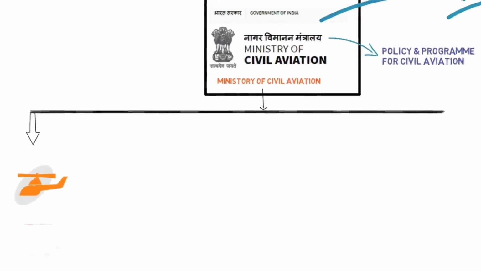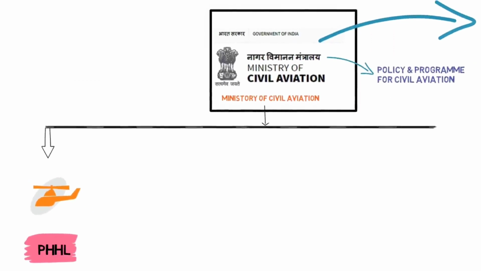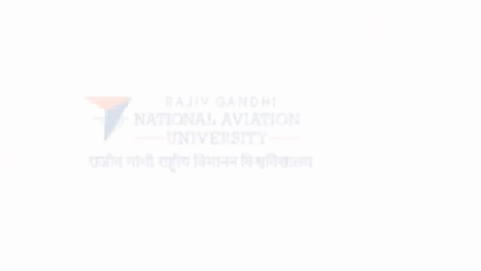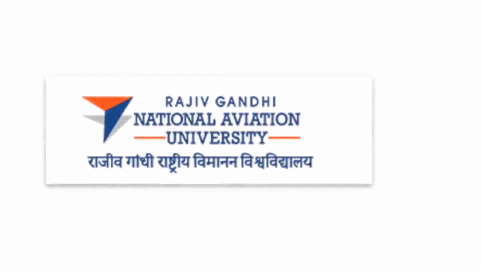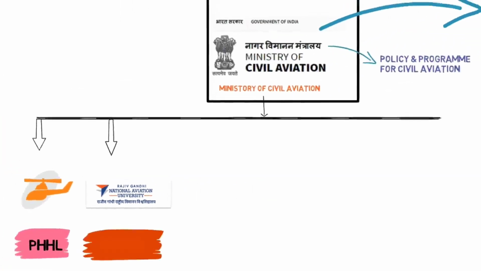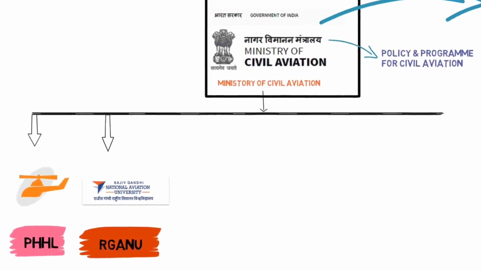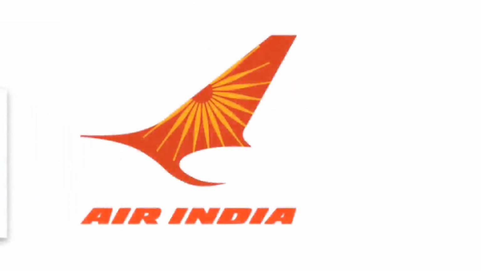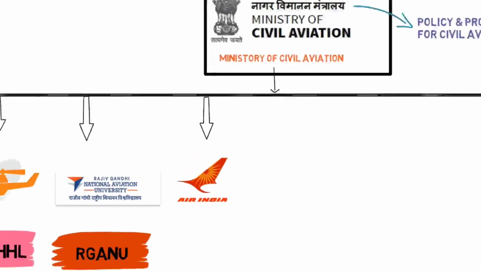Pawan Hans Helicopters Limited. This is the leading helicopter company in India, which provides services for the offshore oil sector as well as chartered services for travel and tourism. Rajiv Gandhi National Aviation University. This is the first national aviation university in India, and it is under the direct control of the Ministry of Civil Aviation. We all know what Air India is. It is used for domestic and international air transport.